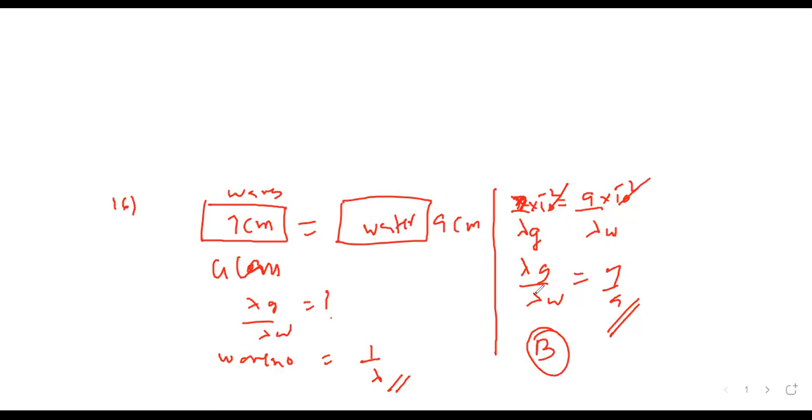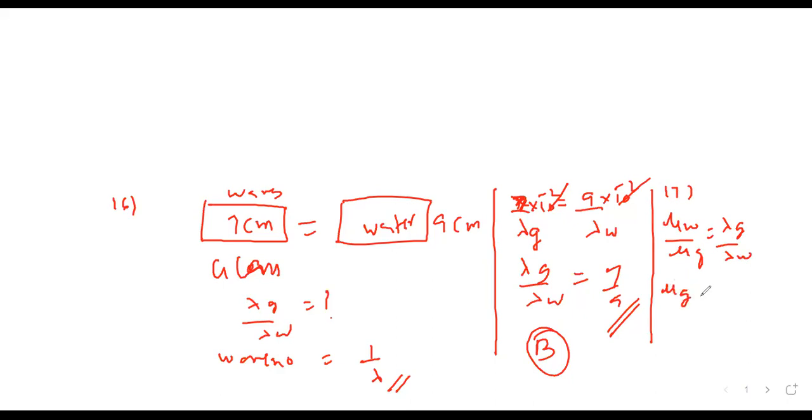And same problem continued further. 17th one, same continued further. What is the refractive index of glass if water was given 4/3? So mu of water upon glass is lambda glass upon lambda water, correct na?